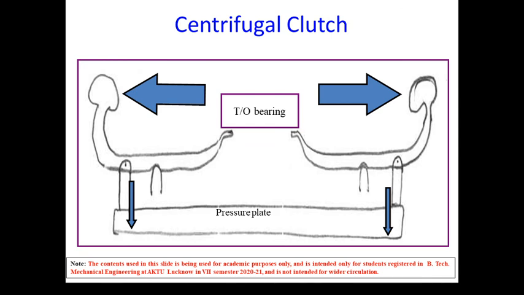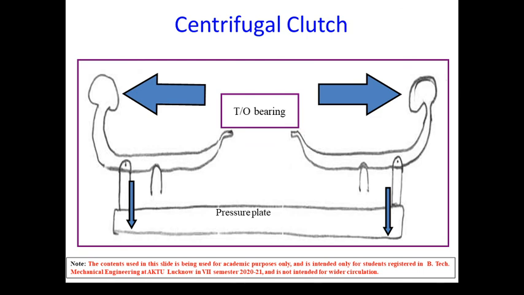When the driver increases the speed of the engine, it automatically gets engaged. In some scooties, you have seen that they are basically gearless. When we increase the speed of the scooty or engine, then the clutch comes into engaged position and the scooty moves on.